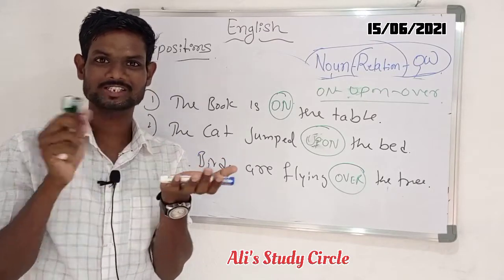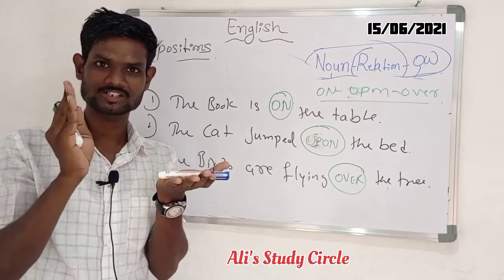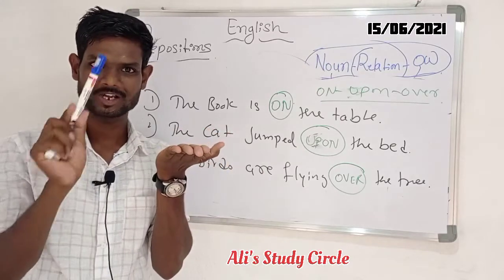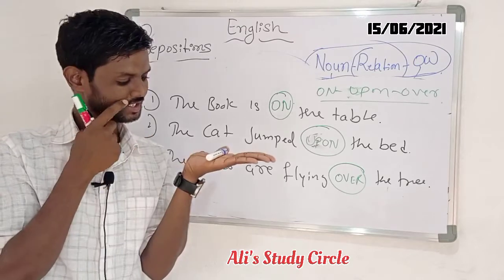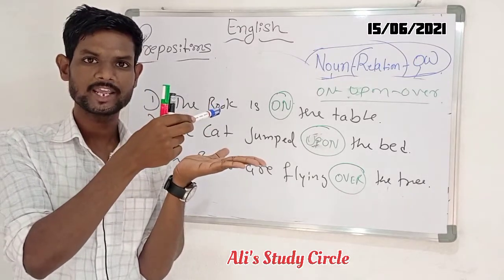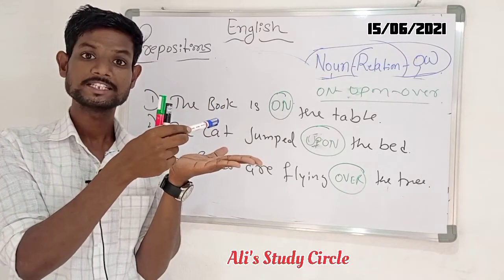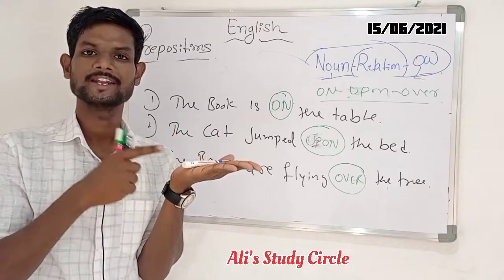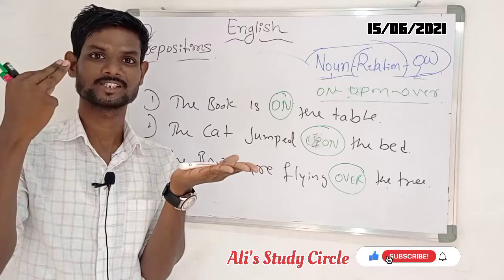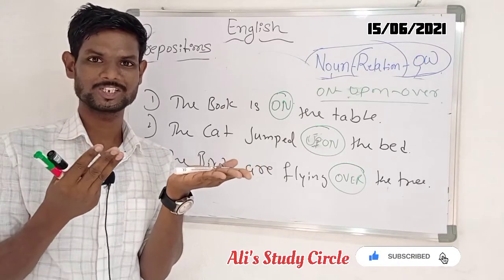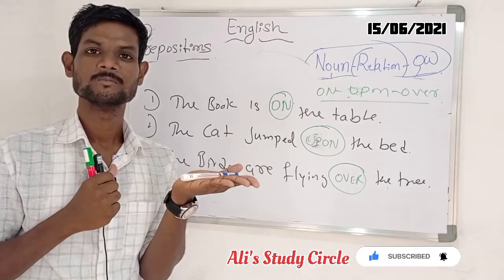This is the table and this is the pen I just put on the table. You can see there is no place, no distance between the table and the book.